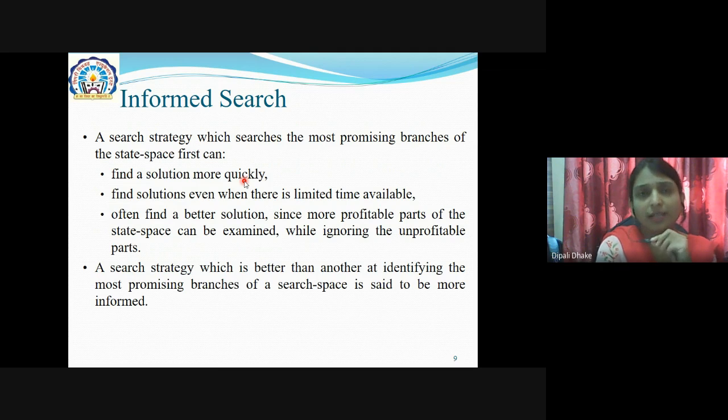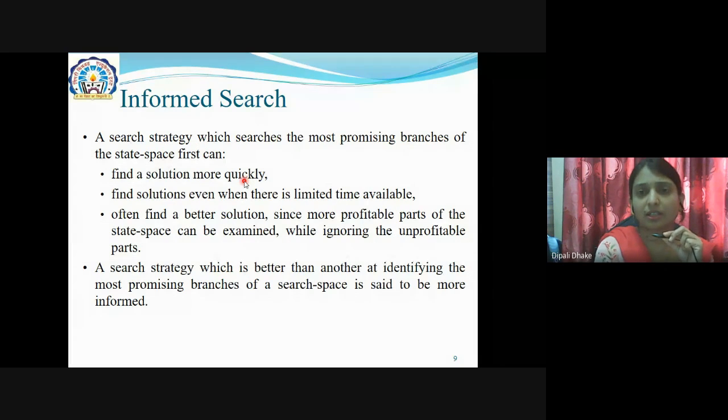Suppose I want to start my journey from destination A to destination B, and I choose the informed search.